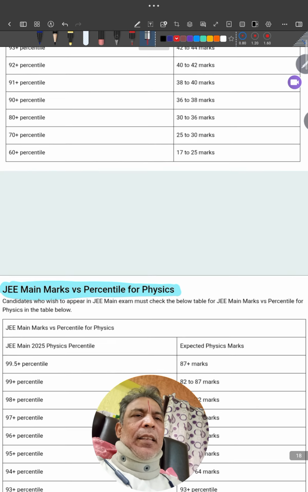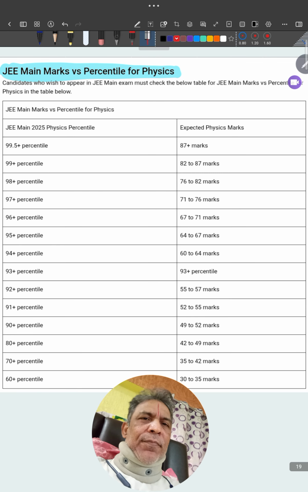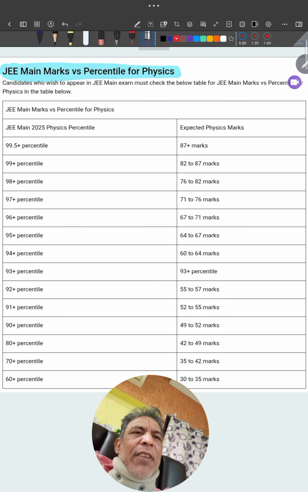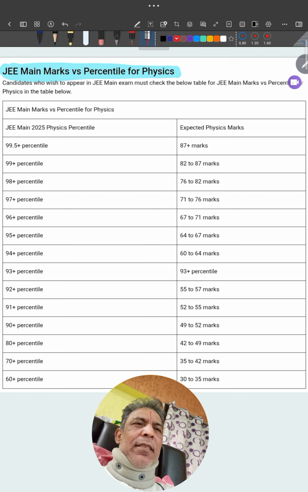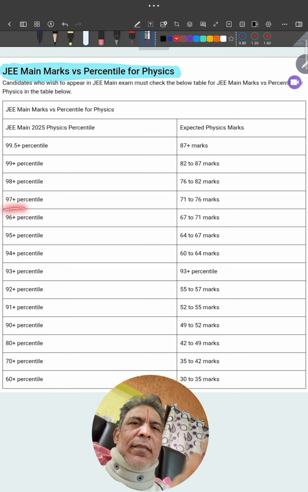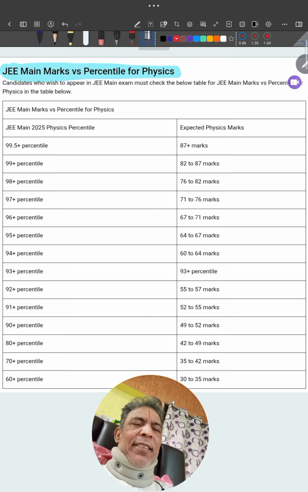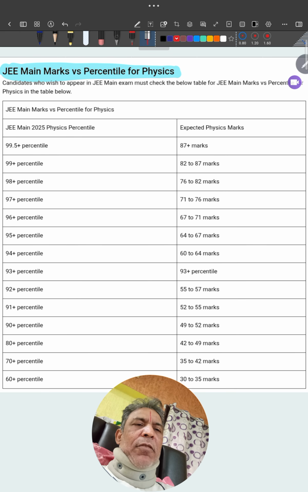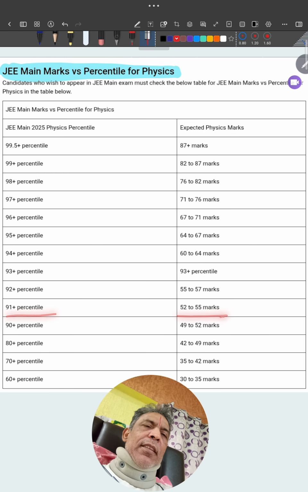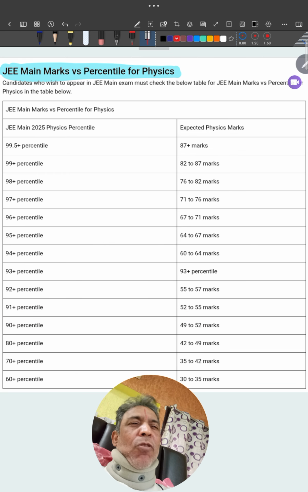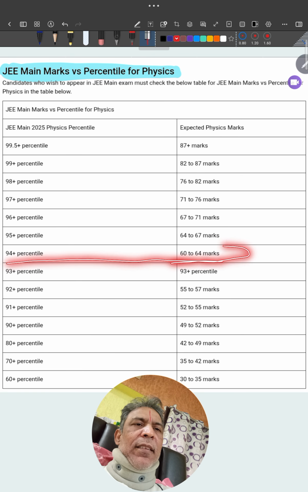Then let me come directly to physics. For 97 percentile together, physics needs 71 to 76 marks. And if you score 52 to 55 marks, that is 91 percentile. So physics really will be easier, and you have to score more. At least you have to maintain somewhere around 60, which is about 94 percentile.